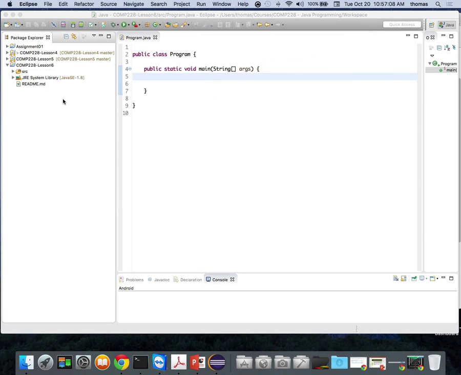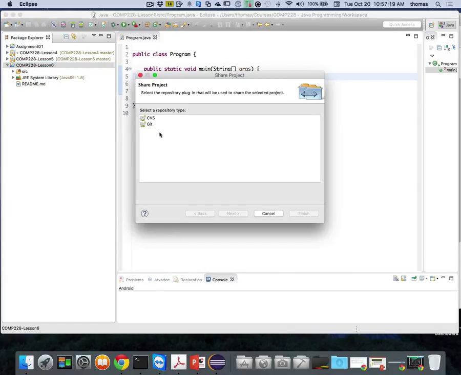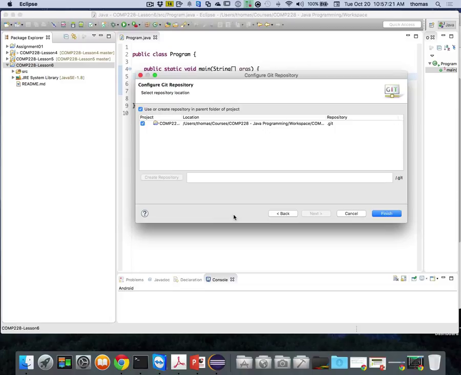So how do I connect it? If I want it to know, well, I've got to do the same kind of thing, right? I've got to right-click on my solution, my project. I'm going to go down to Team, and I'm going to go Share Project. And when I do that, I'm going to say Git, Next, right? And I'm not going to click anything. I'm just pointing at my repository here, right?